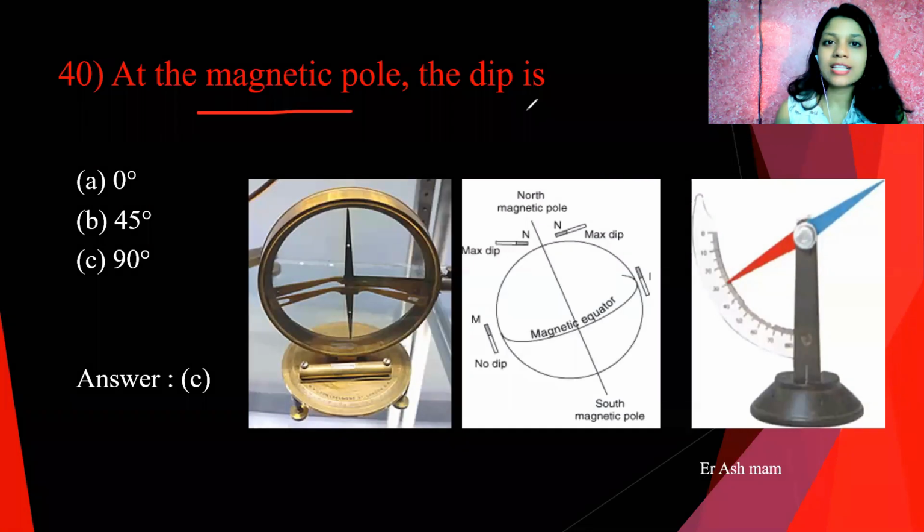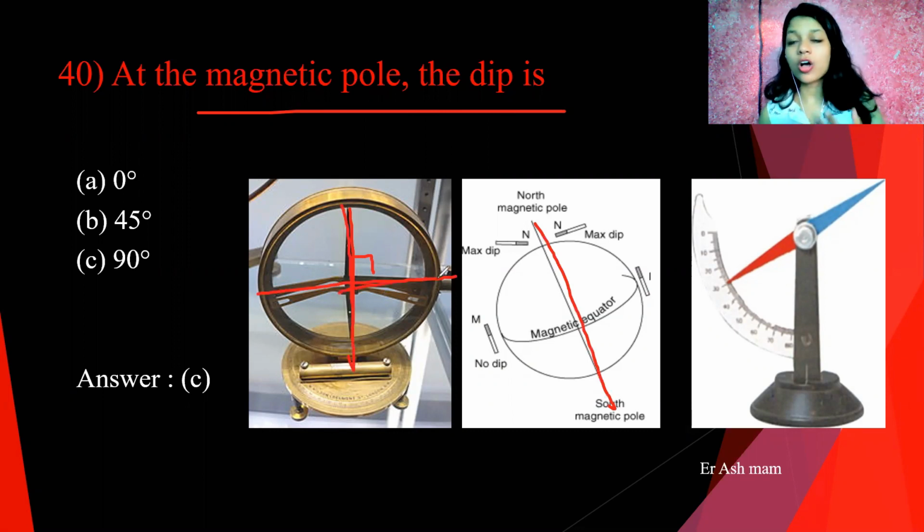Second question: at the magnetic pole the dip is, you can see here, this one is the magnetic pole, and at the magnetic pole the dip is maximum, that is 90 degrees. We measure it from horizontal to vertical, and the maximum angle possible from horizontal to vertical is 90 degrees.